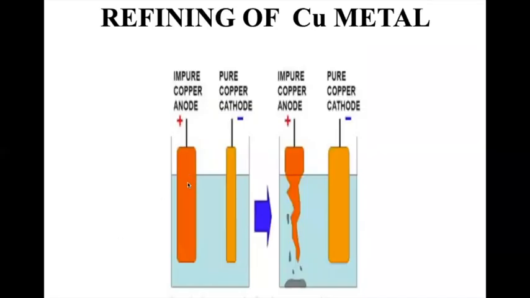See again, impure copper anode, pure copper. That was in the starting position. Ending, what is happening? It has become thin because most of the copper is removed and it has gone and deposited on the cathode. So this way you're going to get pure copper on the cathode side and all the impurities will settle down, and that is called anodic mud.